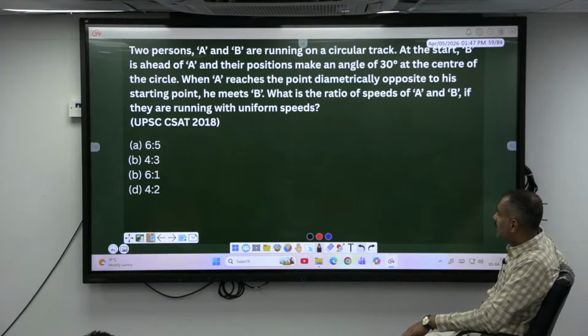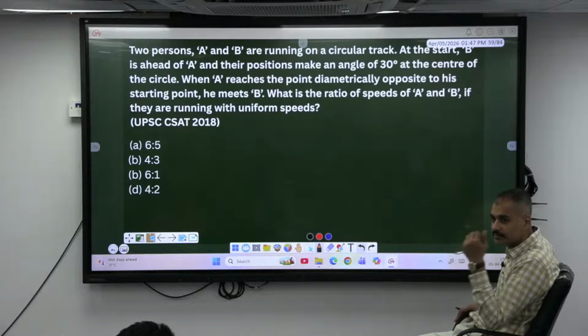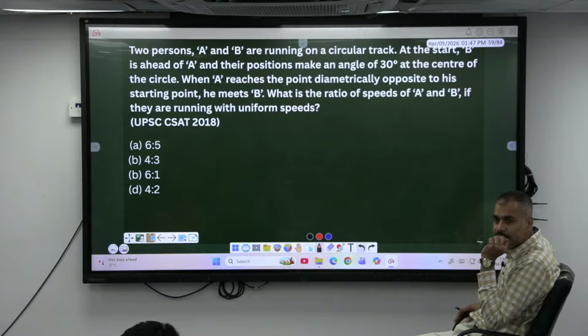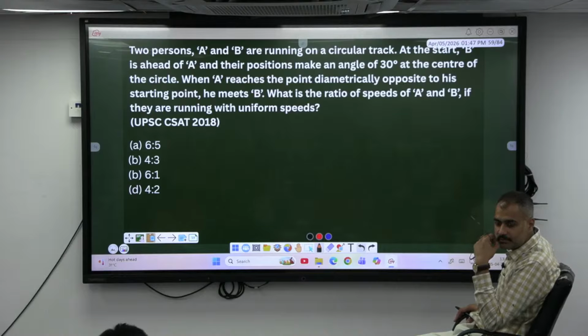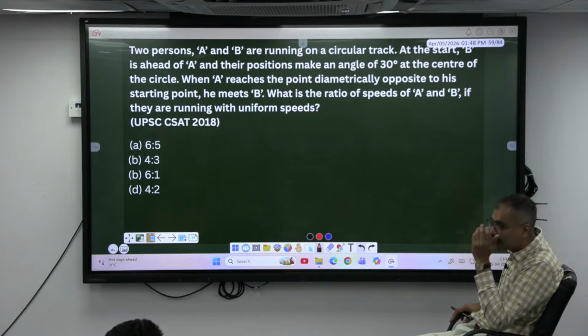Show that A and B started, but there is an angular gap of 30 degrees. To 5. In this whole concept, time is same. When the time is same, speed and distance covered are 6:5. So in what speed are they running, madam? What is the ratio of their speeds? 6:5. Time is one, right?